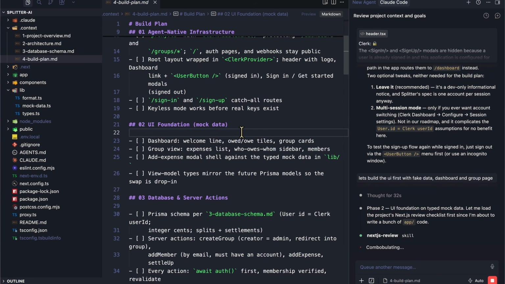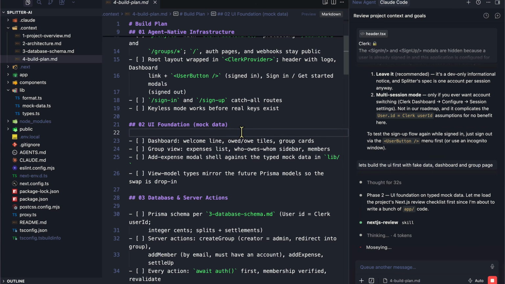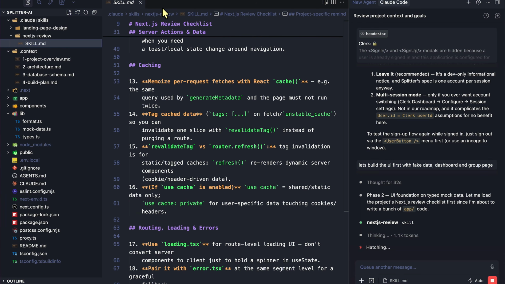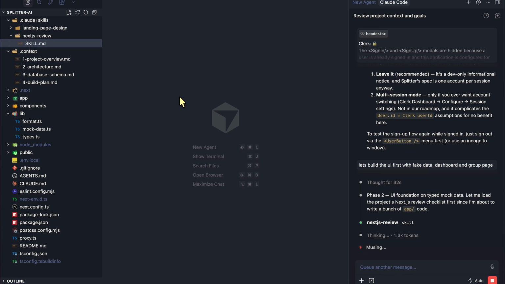It doesn't really matter, but I just want to show you a step-by-step process on adding typed mock data and then go from there. And you can see already that it's saying, let me load the project's Next.js review checklist first. So it's going to go through this specific skill because it realized that we're adding Next.js code. Since we are writing a bunch of app router stuff, it's going to the Next.js review skill that we have set up.